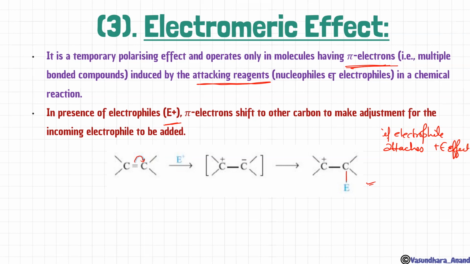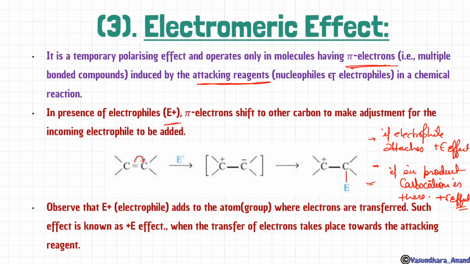And to understand more, this is the first product, second product. If in the product a carbocation is left, then it is plus E effect, and if a carbanion is there then it will be minus E effect. Got it? Let me explain this in a better way. Observe that in plus E effect, the electrophile acts through the atom where electrons are transferred. Meaning the electrophile attaches on the side where the bond breaks. Such an effect is known as plus E effect, when the transfer of electron takes place towards the attacking reagent. Clear?